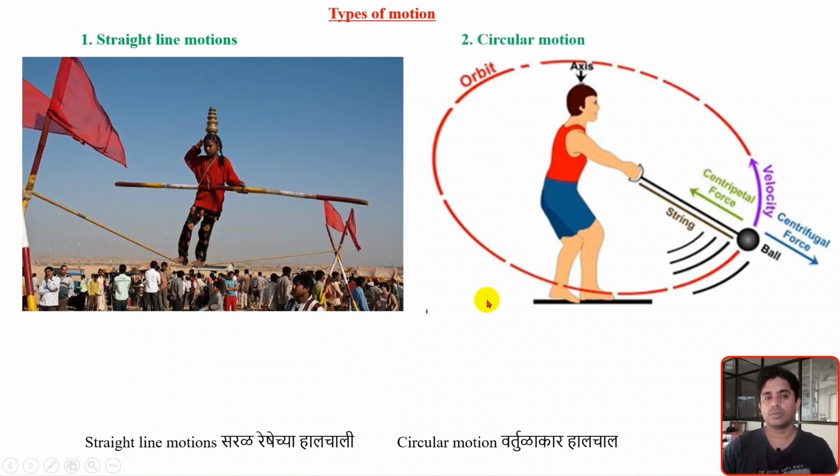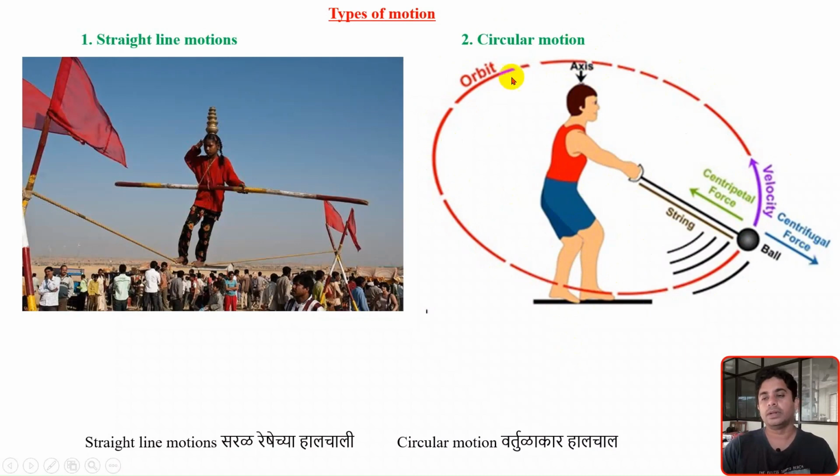Second is a circular motion. As you can see, this boy is rotating the spherical ball using this string. By means of this string, he is rotating the spherical ball. He is making one circular orbit around himself. There is one axis I have shown here. So around this axis, or around himself, he is creating this circular orbit.